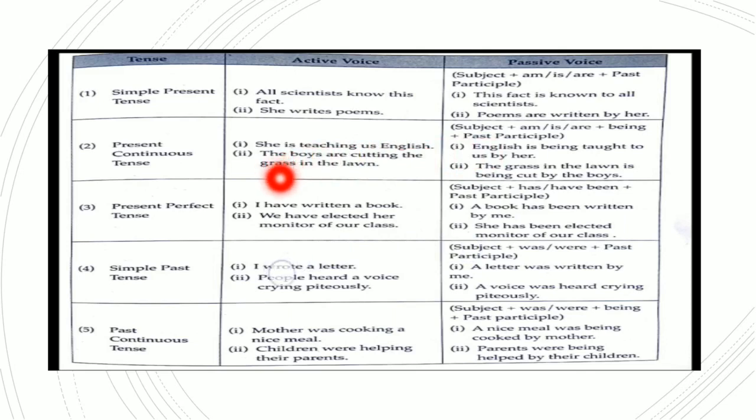I have written a book. Now, present perfect tense: a book has been written by me. You all know that there are 12 forms of tenses, but while converting from active to passive voice, we take into consideration only 8 forms of tenses, that is, simple present, present continuous, present perfect, past simple, past continuous, past perfect.